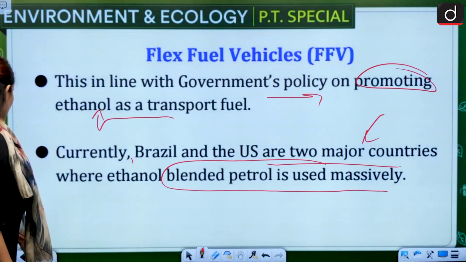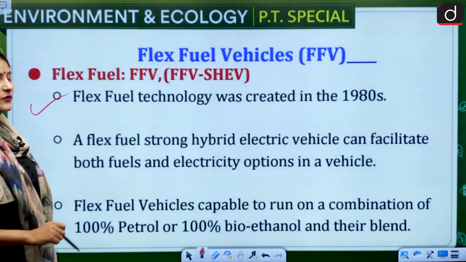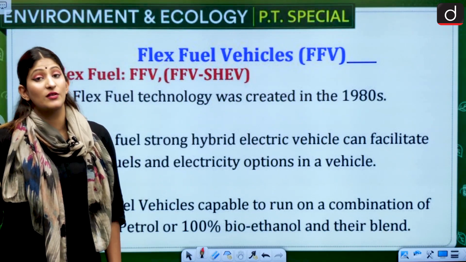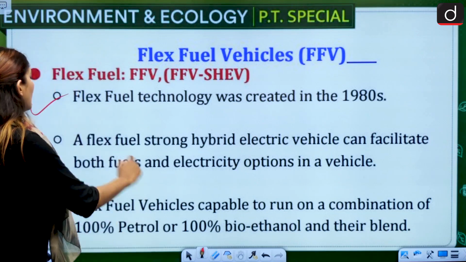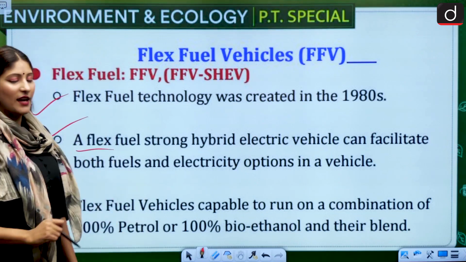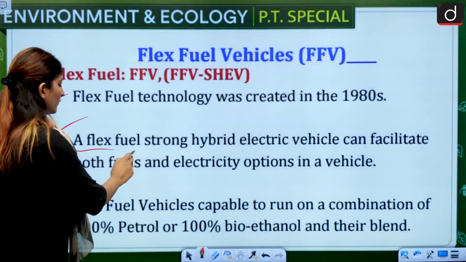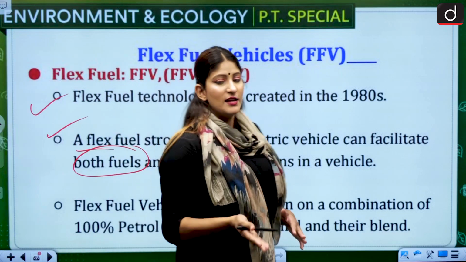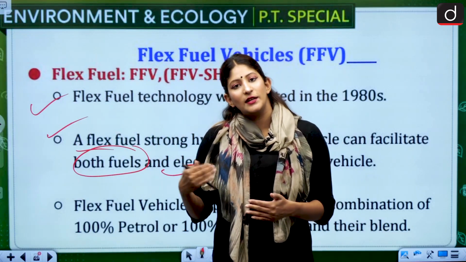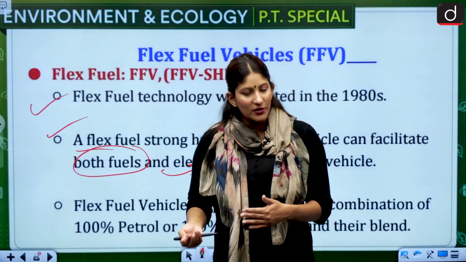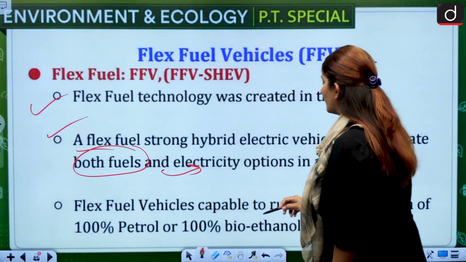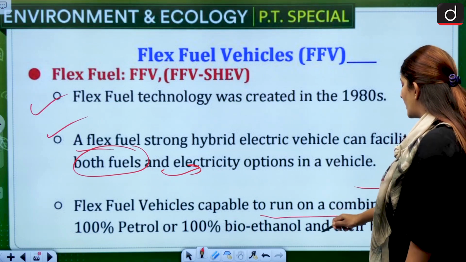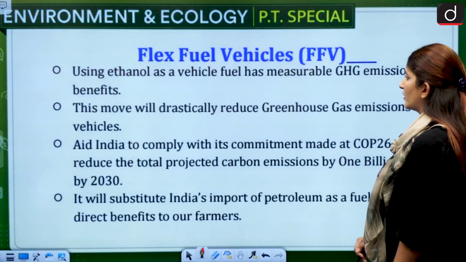Okay, moving on, talking about another thing, flex fuel technology. It was created only in the 1980s. So remember that as well. It can be asked if it was in 2000 or 2010. After 2010, flex fuel strong hybrid electric vehicle, it can facilitate both fuel and electricity options in a vehicle. So that is why it is known as flex. That means we can switch. The operation can be either based on fossil fuel or on electricity. Flex fuel vehicles are capable of running on 100% petrol or 100% bioethanol and their blend. So this is also one of our options.